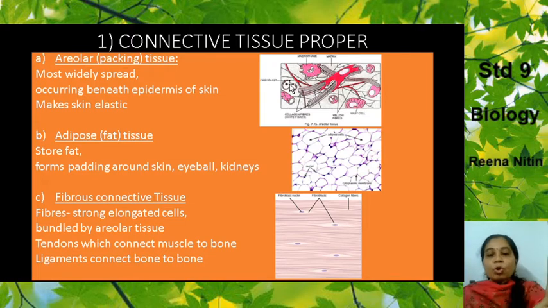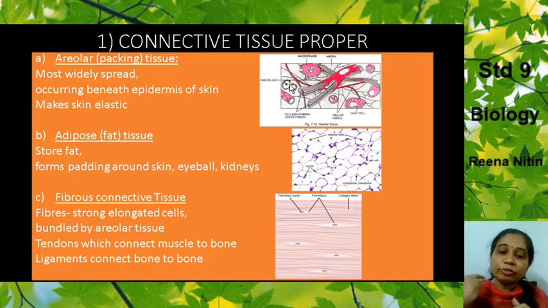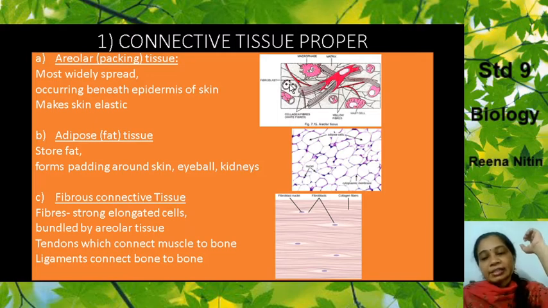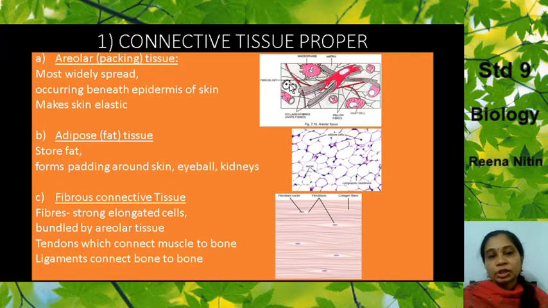Similarly one bone and another bone. Between two bones, what is the connection called? It's called a ligament. So tendons and ligaments, they are part of this fibrous connective tissue. I hope it's clear. Now what are the characteristics? They have to be strong. They can't be fat cells. They have to be elongated cells. And they are bundled by areolar tissue. They are surrounded by the areolar tissue. So that is why these parts also are elastic. So they are bundled by areolar tissue. Am I clear? So we studied over here three types: areolar, adipose, fibrous.